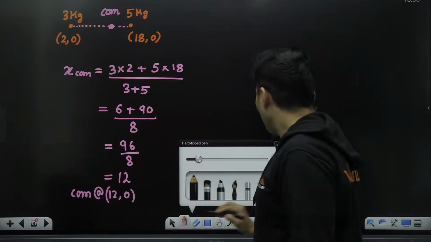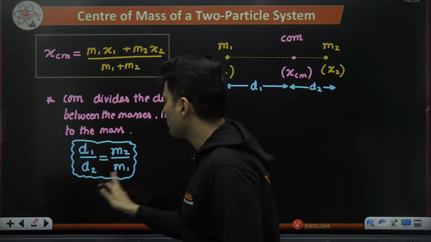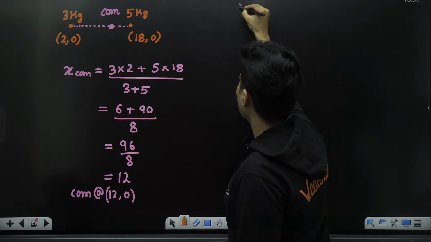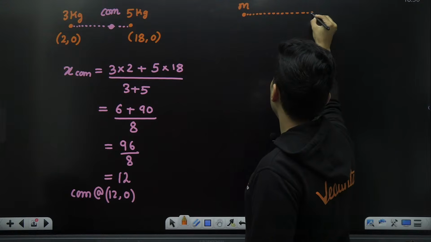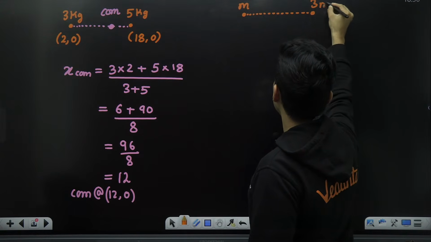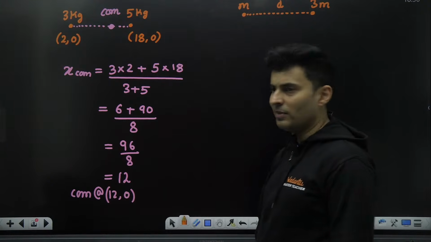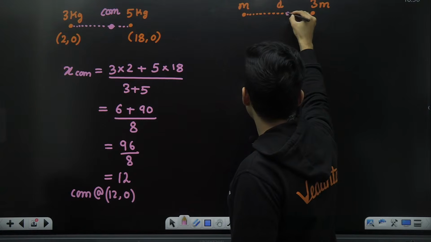Okay. Now I'll give you another question where I will not use this formula. I will use this formula. How? I'll tell you. Imagine I tell you there is one mass of M, and over here the mass is 3 times M, and the distance of separation is D. I want to locate where the center of mass is. First of all, let me show the center of mass somewhere over here.